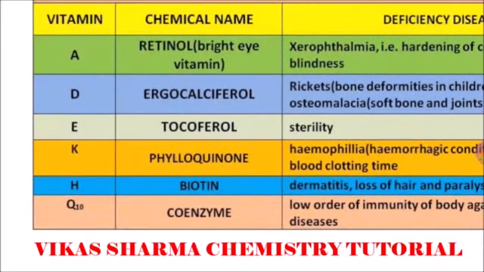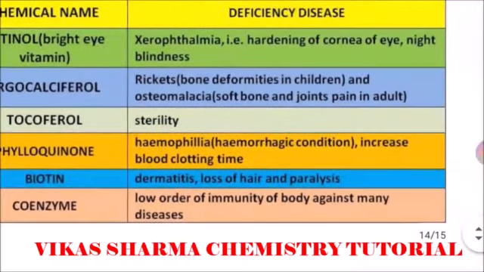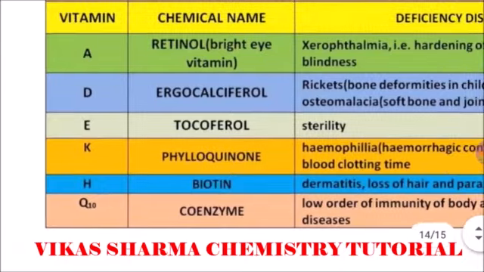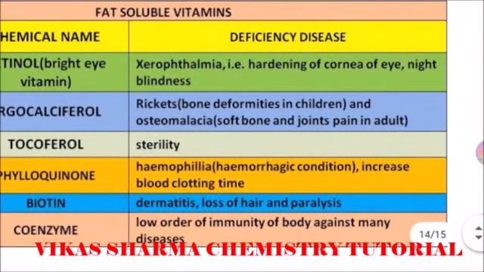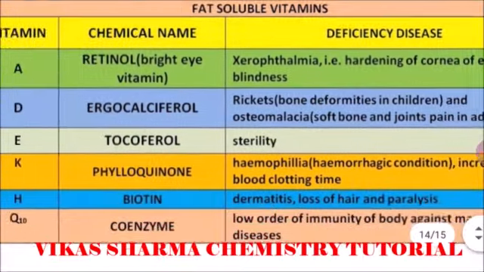Vitamin H, its biochemical name is biotin. Its deficiency diseases are dermatitis, loss of hair, and paralysis. Vitamin Q10, the chemical name is coenzyme, and its deficiency disease is a low order of immunity of the body against many diseases. So students, these are the table.